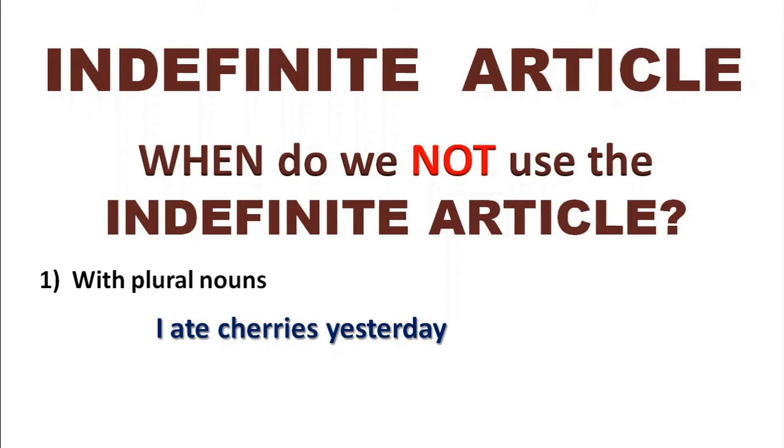And when we use the plural noun cherries, we do not use the indefinite article. Okay, so we use a with a singular noun, but not with a plural noun like cherries. What we could also do, of course, is say something like, I ate some cherries yesterday, and not quantify any cherries we ate.